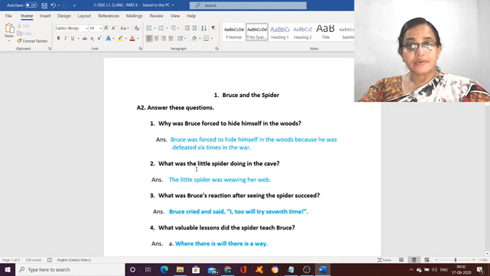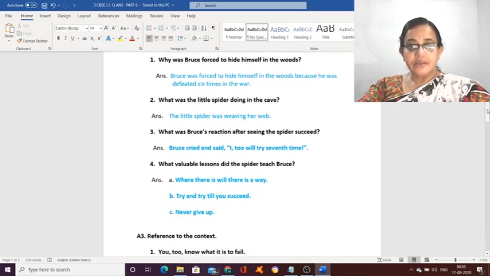That is important. So directly you cannot write. You must have something: is, was, were, are. So these all are the words which help the sentences to connect and give them the appropriate meaning. The little spider was what? Weaving her web. We have already discussed all these things.